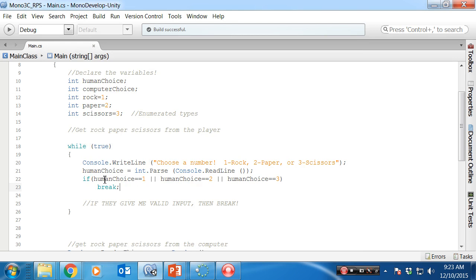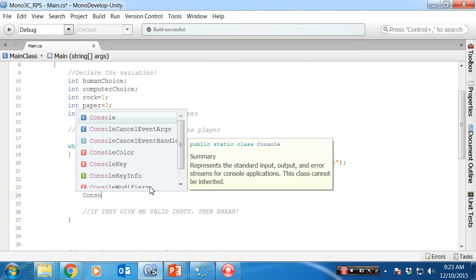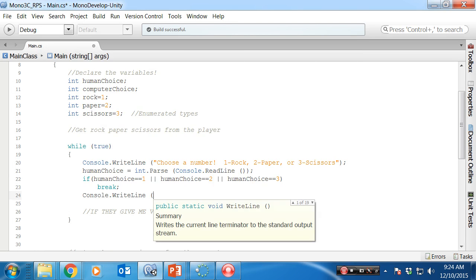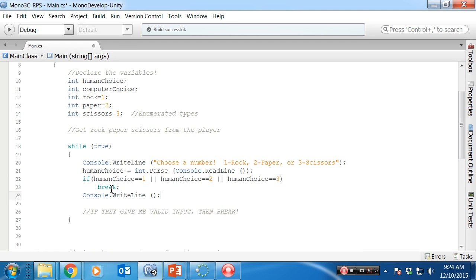This works. Can you also do it with, well, actually, before we do it with the range of numbers, let's see, what should I put here? Console.WriteLine. What's the only way we got here? Okay, so we did this, we checked this. If it was true, then we break. If it was not true, I could put an else here, but I'm not going to put an else here because I don't need it.